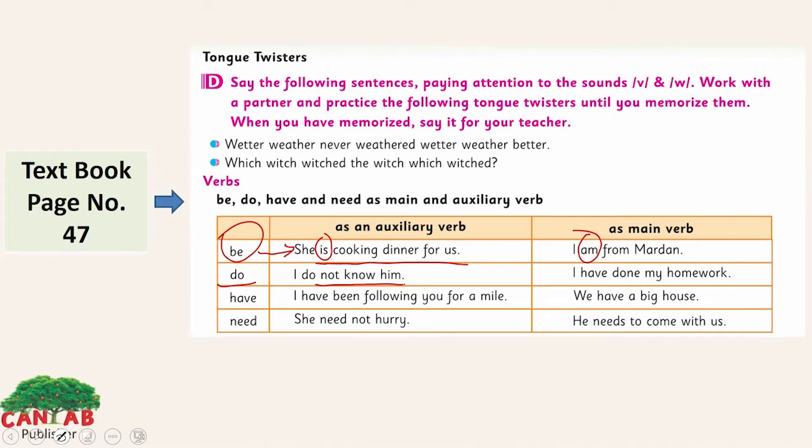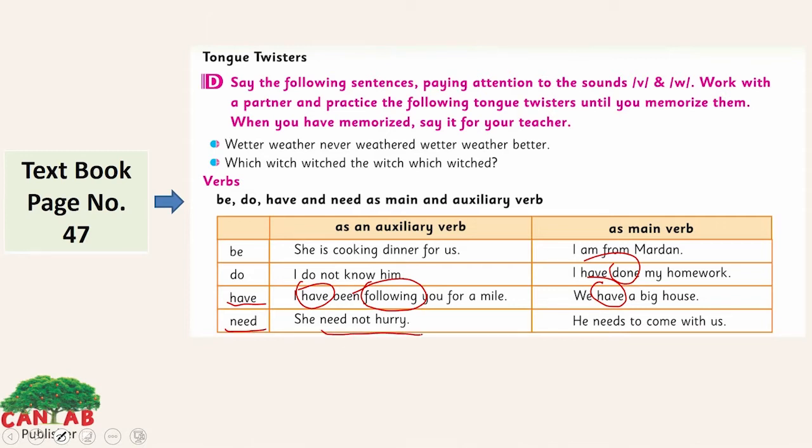Do: I do not know him. Here the main verb is know and the do is an auxiliary verb, or we can say the helping verb here. We have learned these concepts of helping and auxiliary verbs in our previous class too. I have done my homework. Done is the main verb here. Have: I have been following you for a mile. Here following is the main verb and have is the auxiliary or helping verb. And as a main verb: we have a big house. Have is acting as a main verb here.